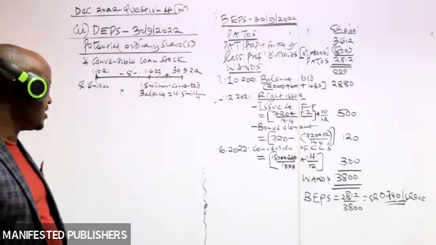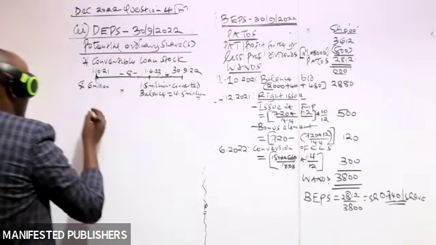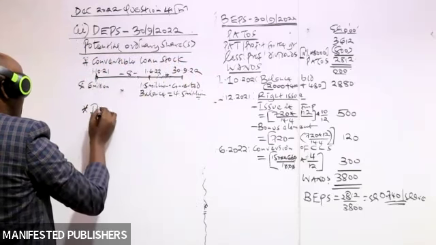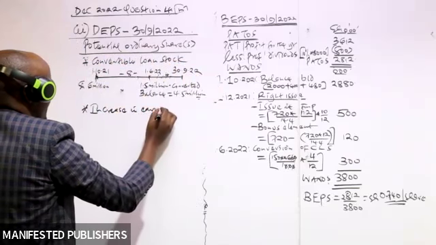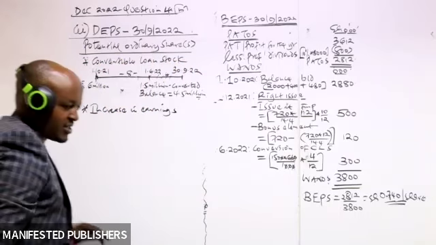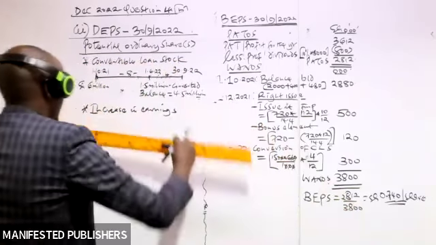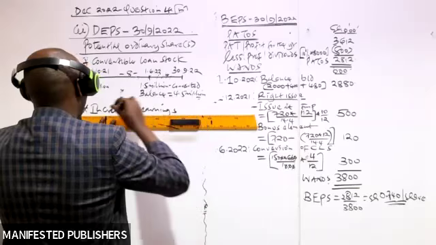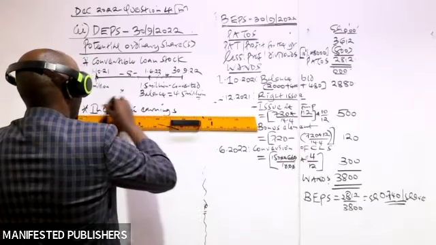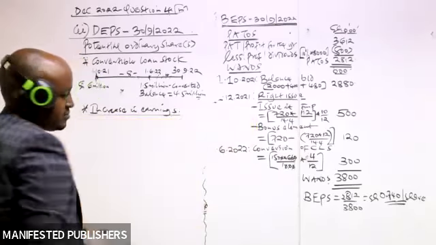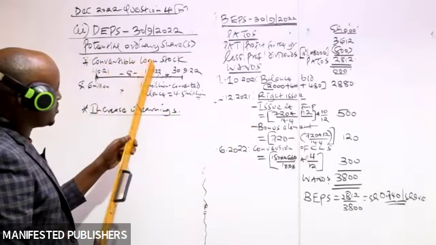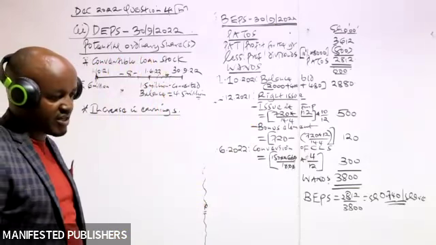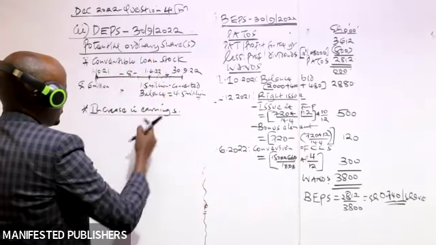So therefore, having that, we need to proceed and compute these two items. One, we need to compute the increase in earnings. Basically, we compute it by assuming that our convertible loan stock were converted into ordinary shares. And actually, I've given you the formula for computing this one.